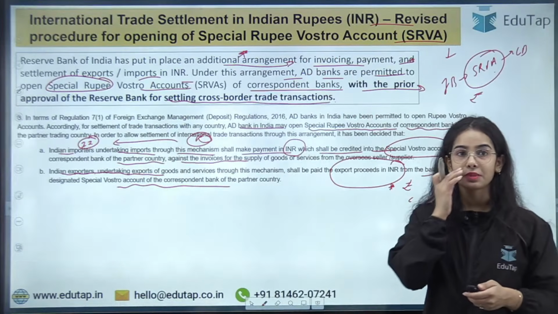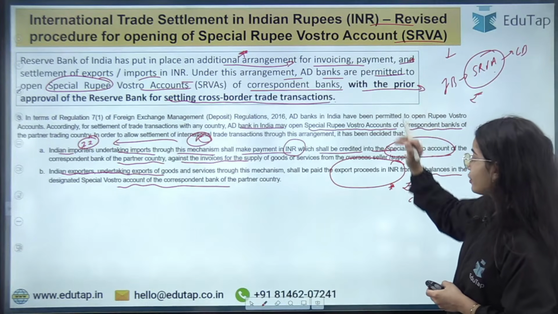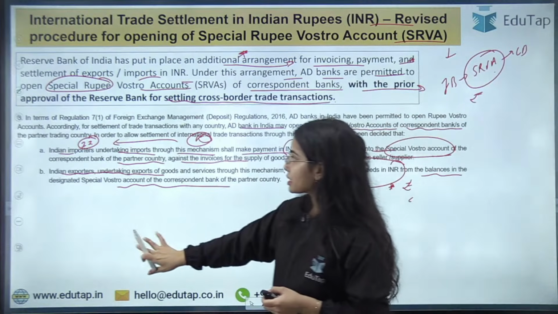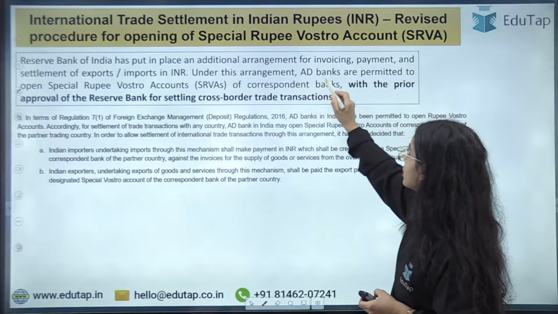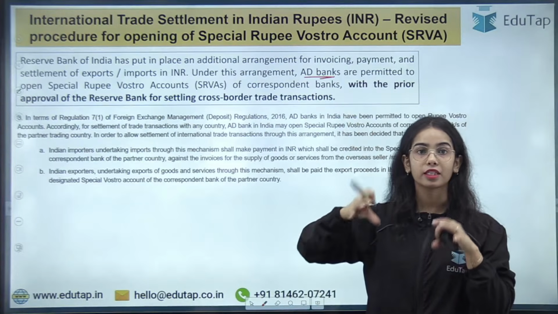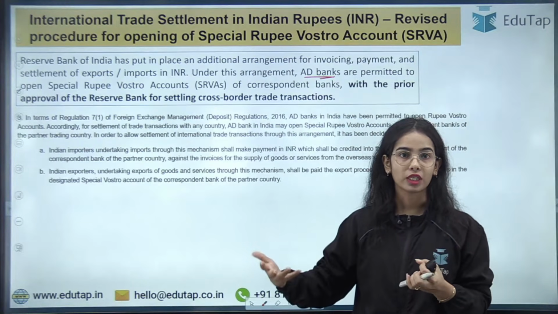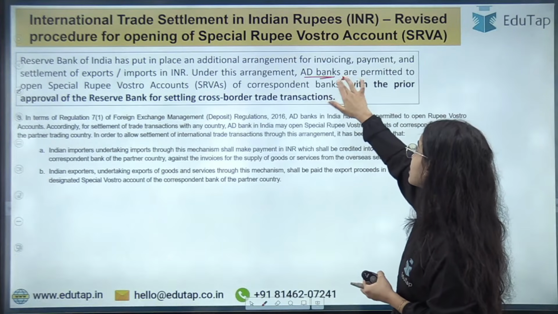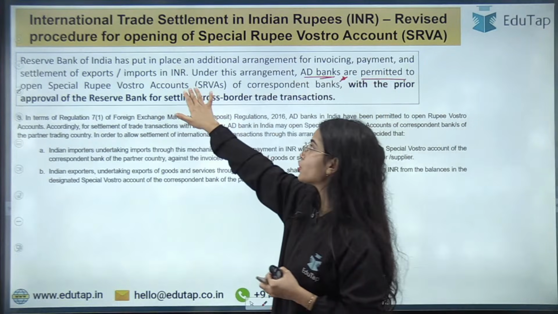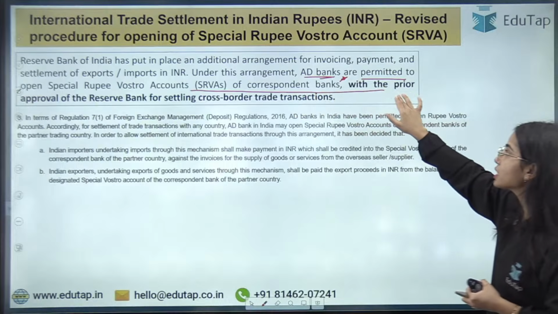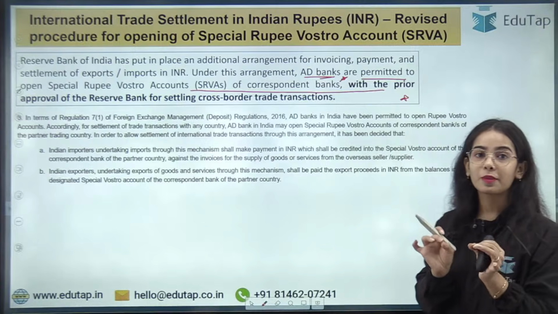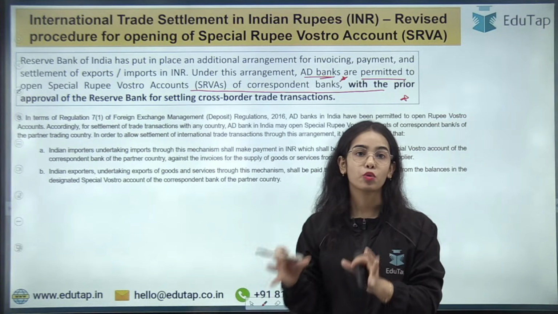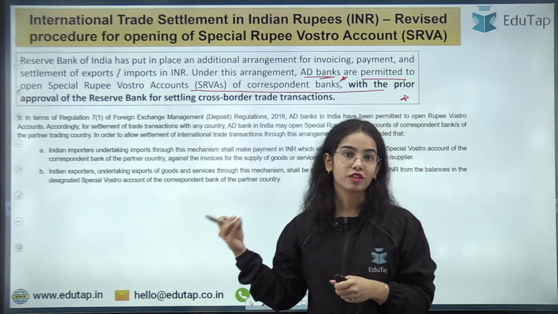Okay, so now what has been said? Before, it was said that the authorized dealer banks in India that are authorized to provide foreign currency are permitted to open the special rupee Vostro account of correspondent banks with the prior approval of the Reserve Bank of India. That means the special rupee Vostro account can only be opened with the prior approval from the Reserve Bank of India.